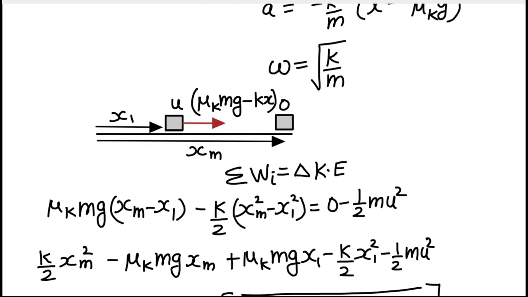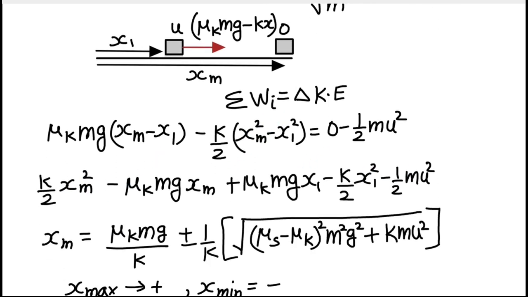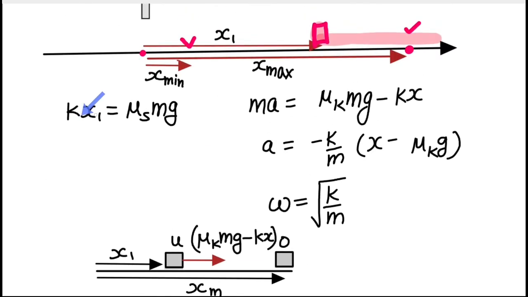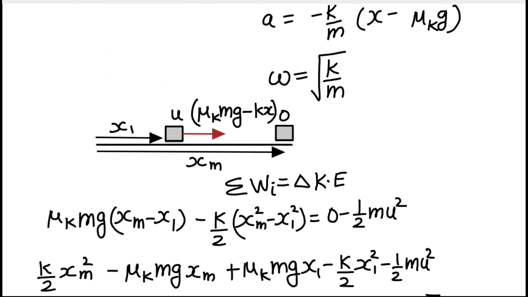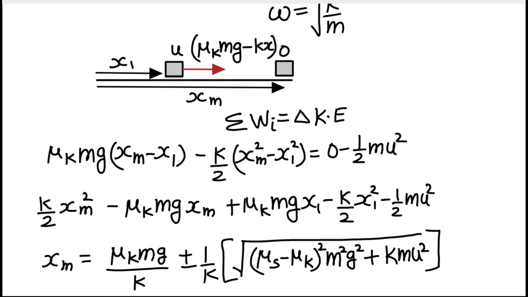If we write this term in the form of a quadratic equation in terms of xm, it is going to be this value, and we solve it using the value of x1 that we derived from the equation kx1 equal to mu s into mg. I have tried to solve it in the least possible steps. You have to think about how this equation is derived, but that is not a very difficult part.